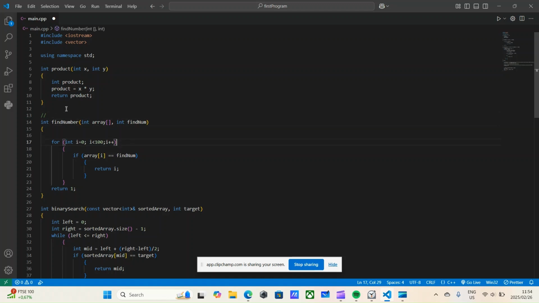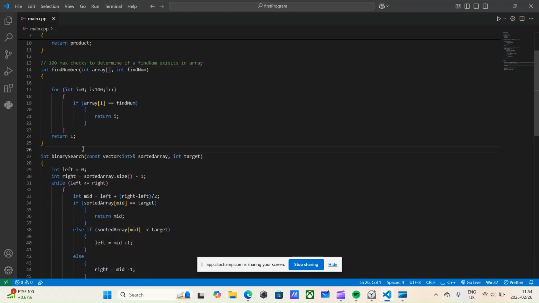And because it's C++, we cannot access the size of the array. So I did 100 max checks to determine if find num exists in array. I guess that's it. And then I had a binary search function. So bsearch, search a vector, assuming the vector is sorted, in an attempt to find target.